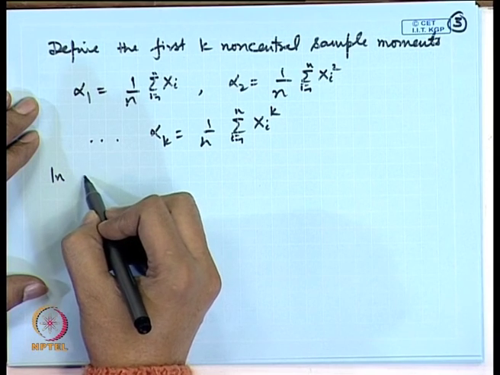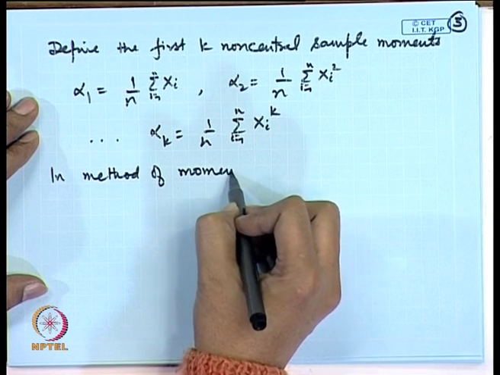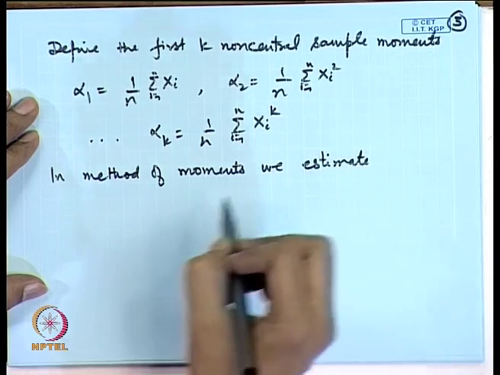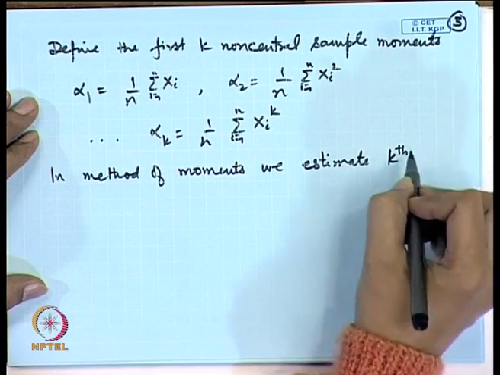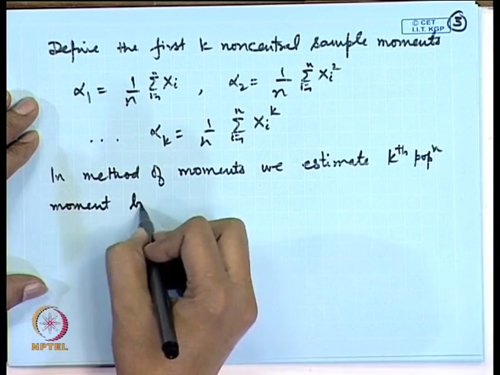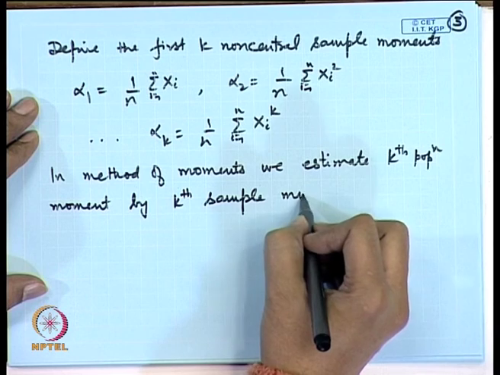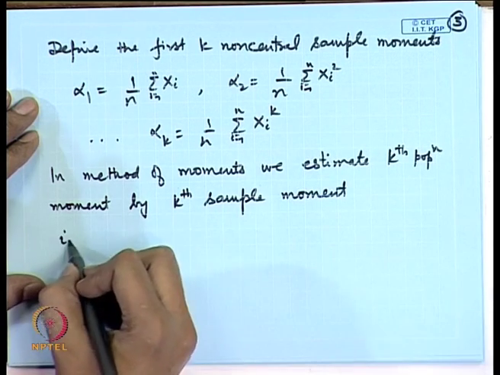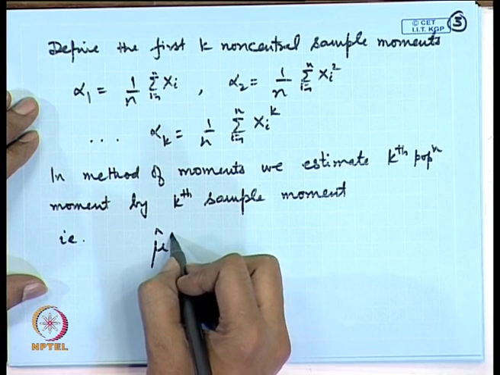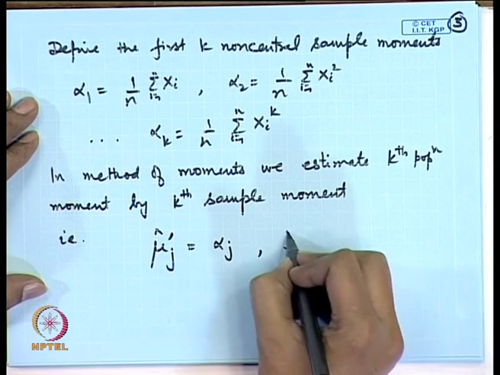In method of moments, we estimate kth population moment by kth sample moment. That is, I am writing that mu j prime head is equal to alpha j, for j is equal to 1 to k.